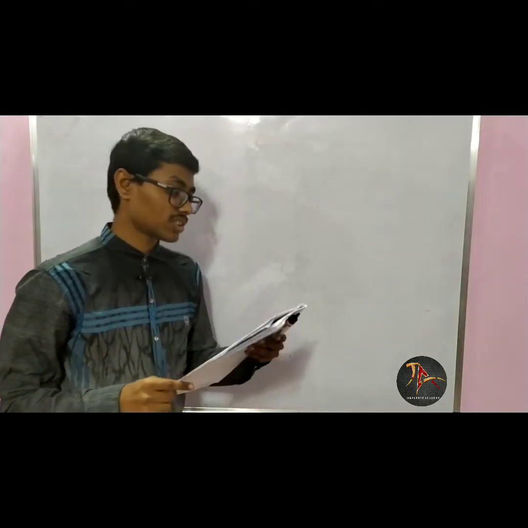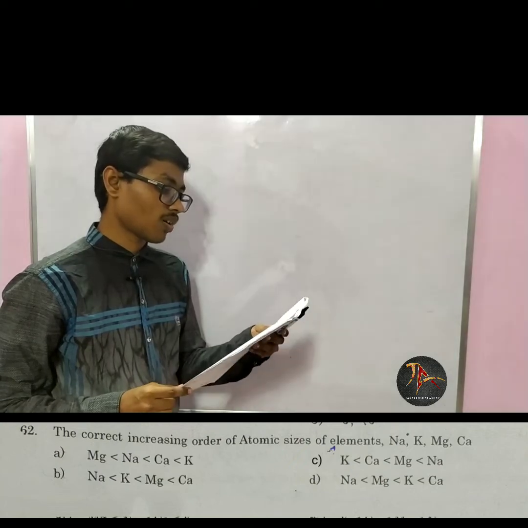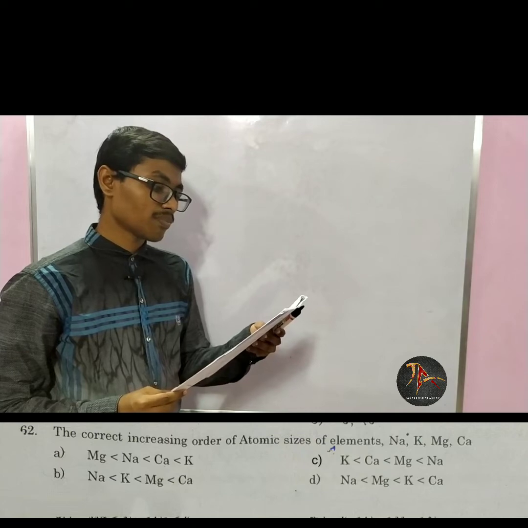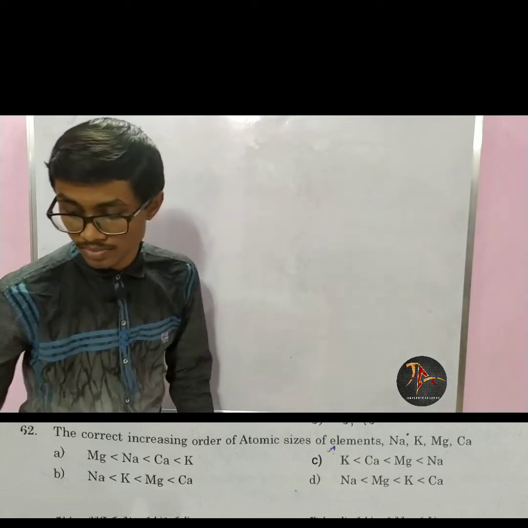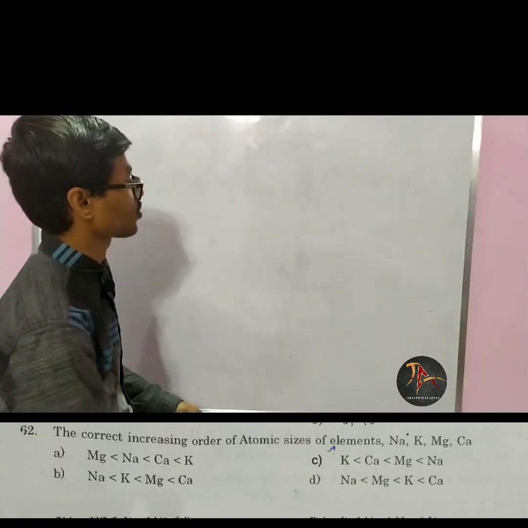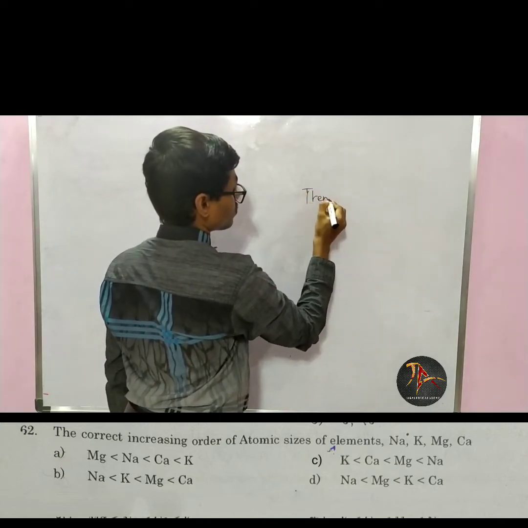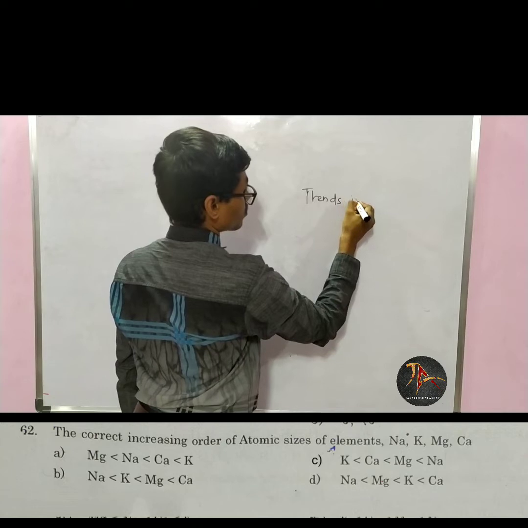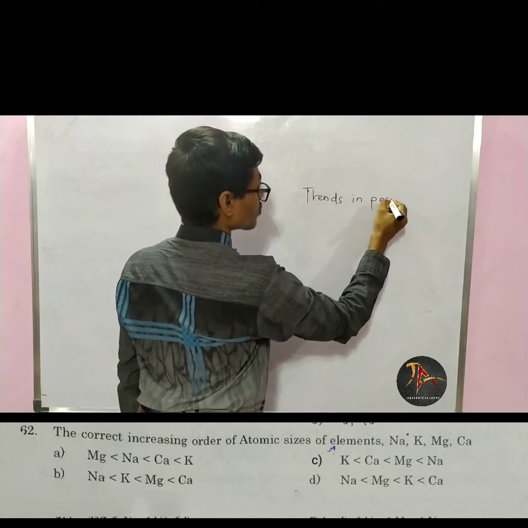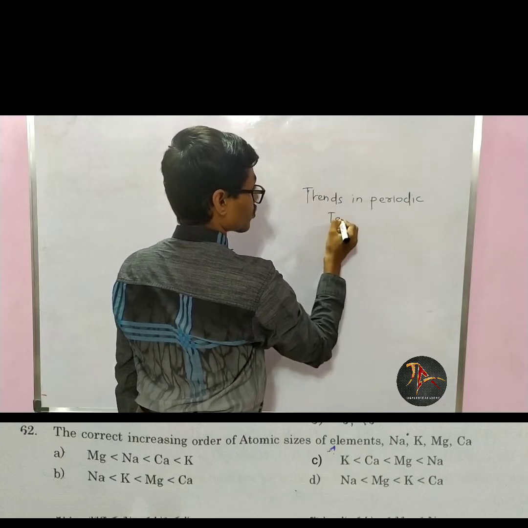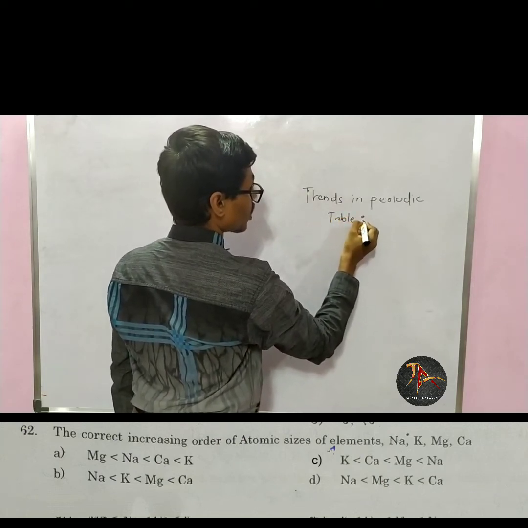Now the next question says: the correct increasing order of atomic sizes of the elements sodium, potassium, magnesium and calcium. Now, trends in the periodic table.